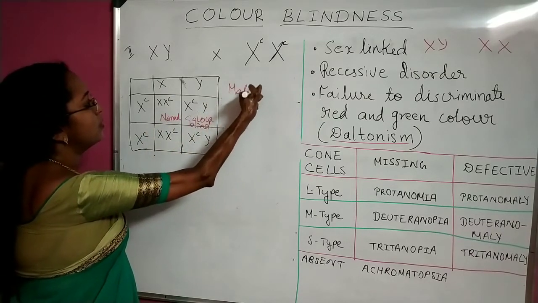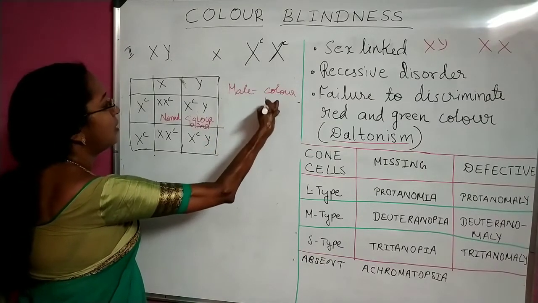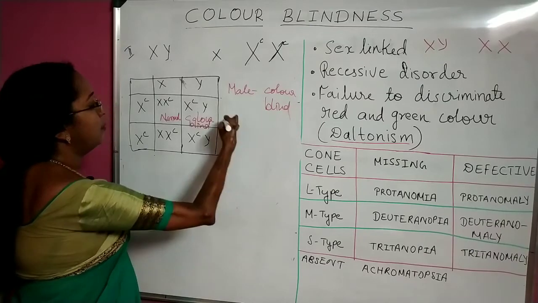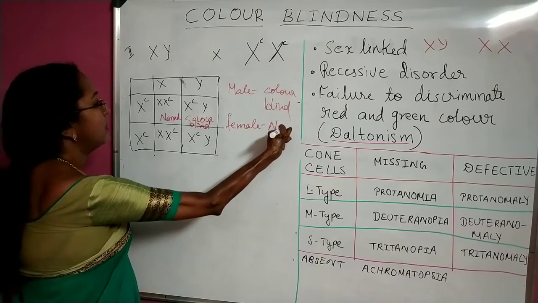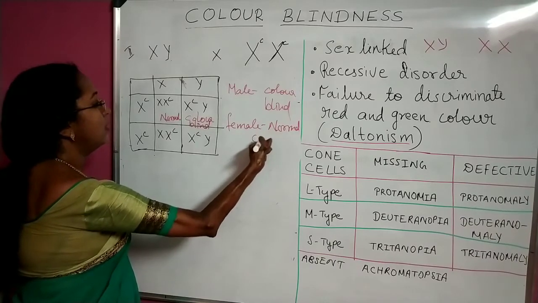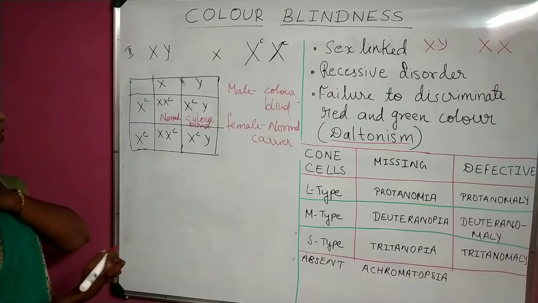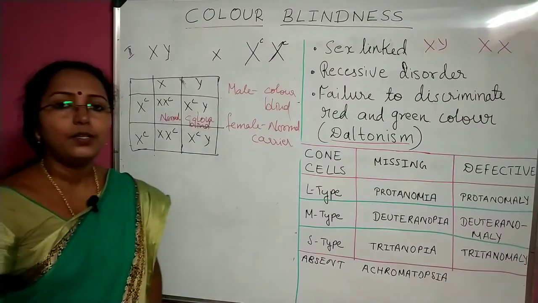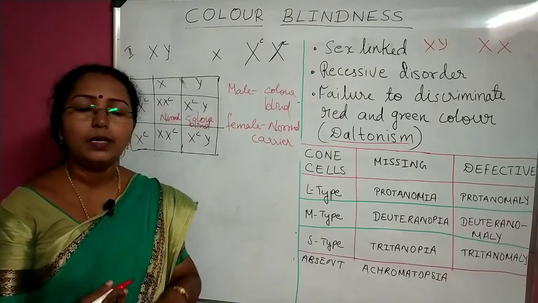So our conclusion is males will be colorblind, but females will be normal or carrier. See, to come to this particular conclusion, you need not go on writing this particular Punnett square and all.